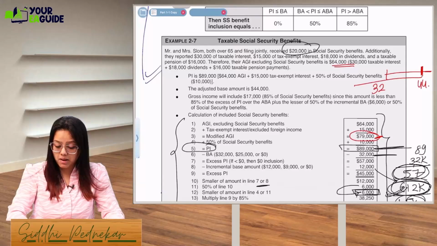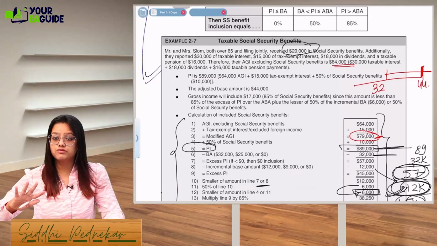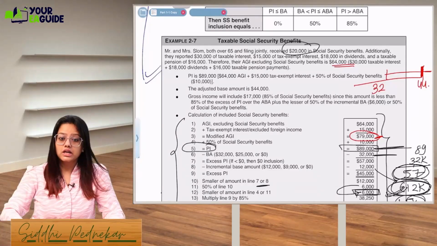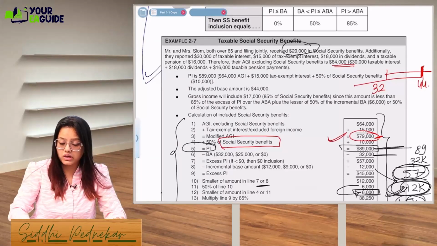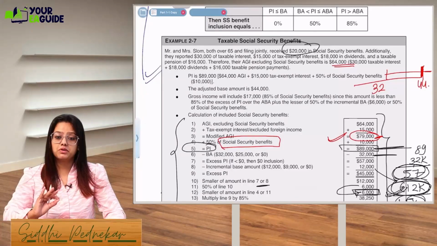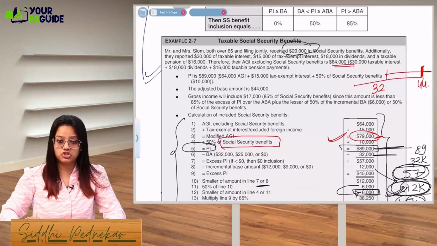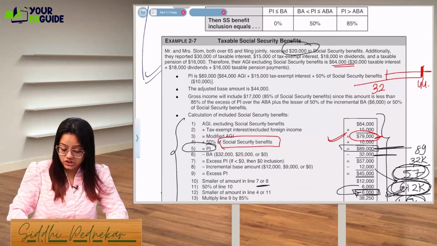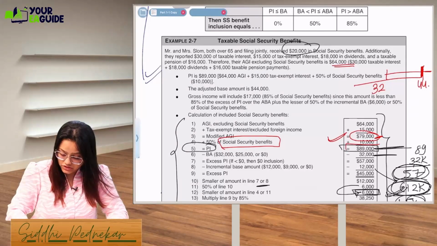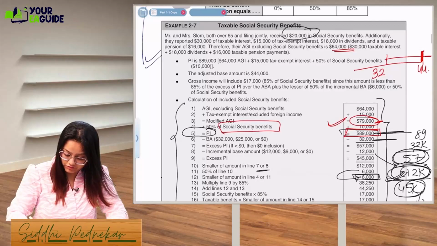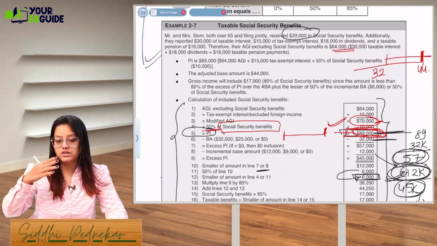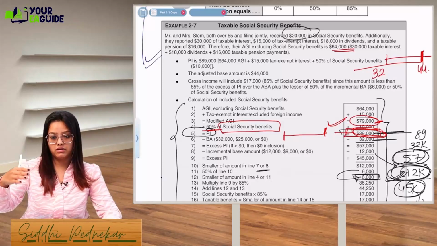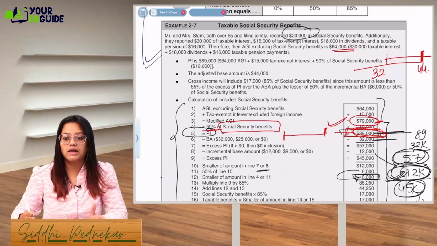Right, but whatever was up to 44,000, that was taxable to 50% only. So what you are going to do is add back 50% of the social security benefit to this total amount. Provisional income plus 50% of social security benefit, add back that much. That comes to your adjusted provisional income, that is your 89,000. Now out of this 89,000, you are going to divide it into slabs, using 32,000, 25,000, 44,000, the base amount and the adjusted base amount.